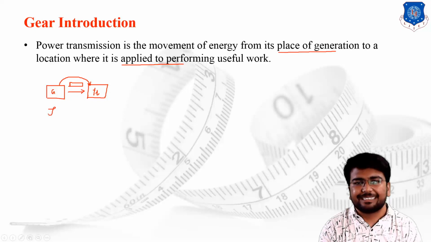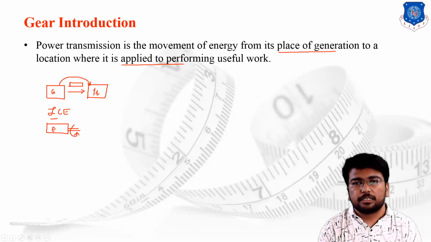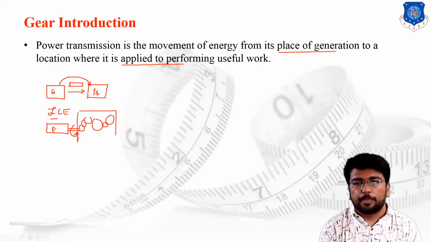You know the IC engines. IC engines are used in cars and bikes. So what is happening in an IC engine? Outside the engine portion, there is a shaft which comes out from the engine, and this shaft is known as the engine shaft, which generates the power. This shaft is attached with a set of gears, and due to the attachment of the gearbox, the power of the engine shaft can be changed.